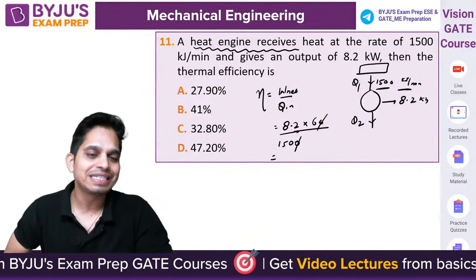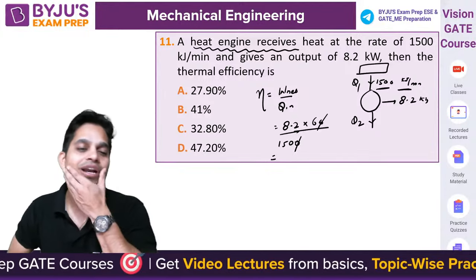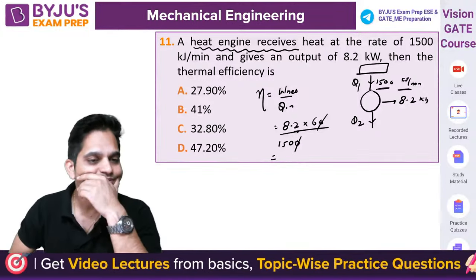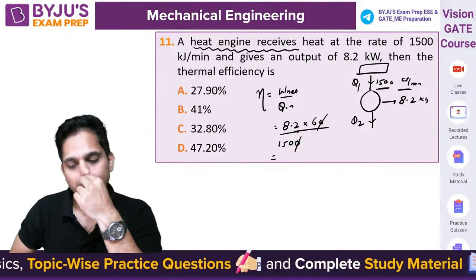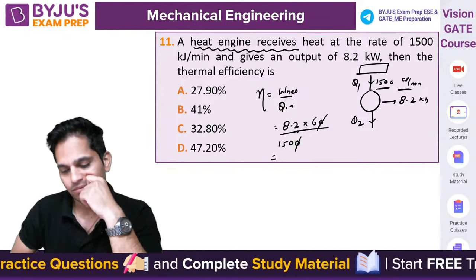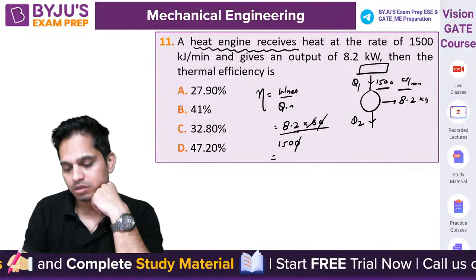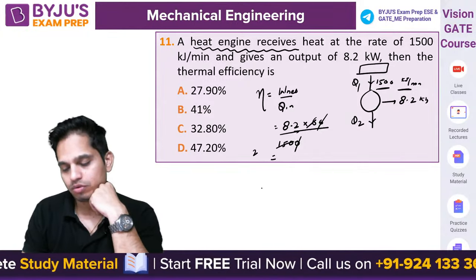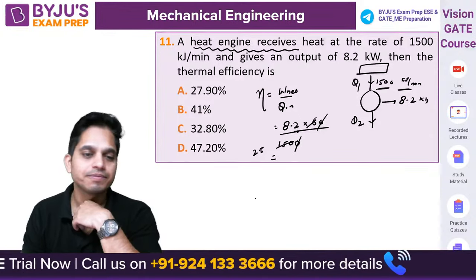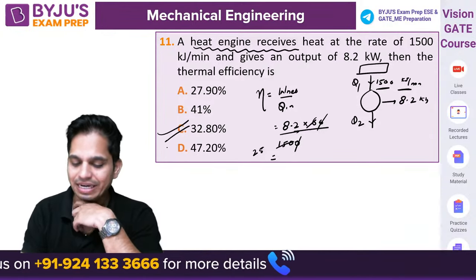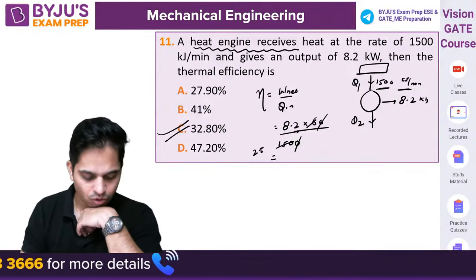Is everyone getting the same? Yes, C is correct. Okay. Chalo.